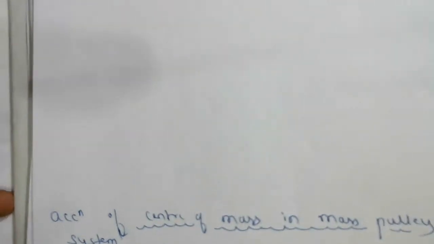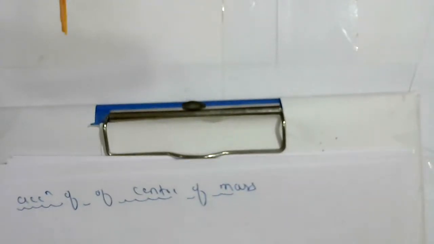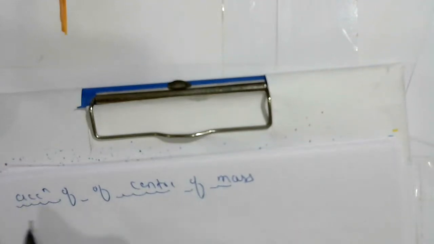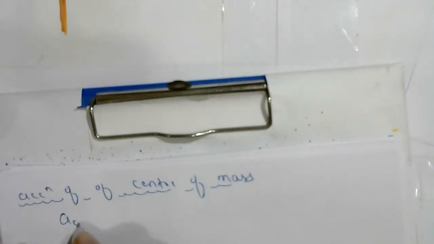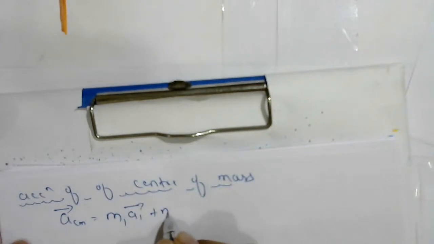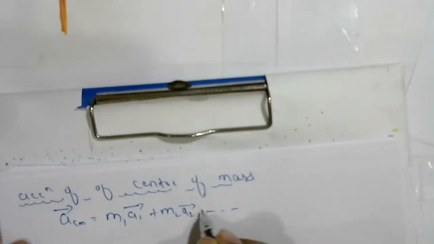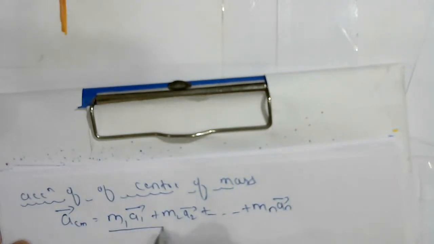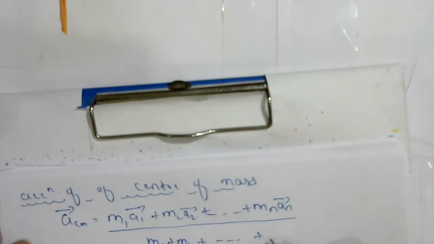Next, similarly, acceleration of center of mass. Acceleration is nothing but rate of change of velocity. So acceleration of center of mass, general formula in vector form, m1 a1 plus m2 a2 upon m1 plus m2, and if there are n number of particles, we can write like that.